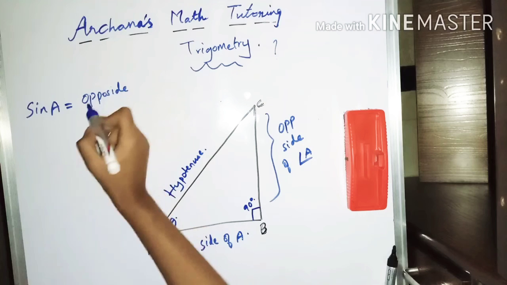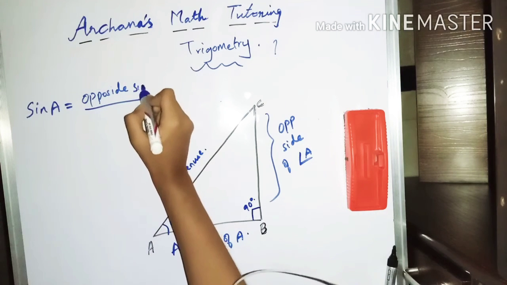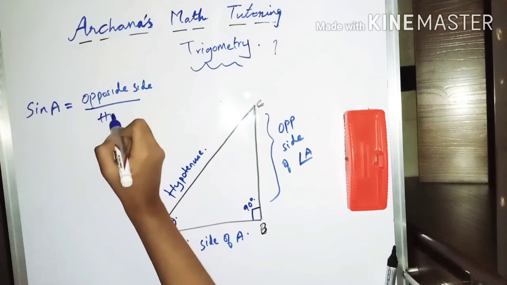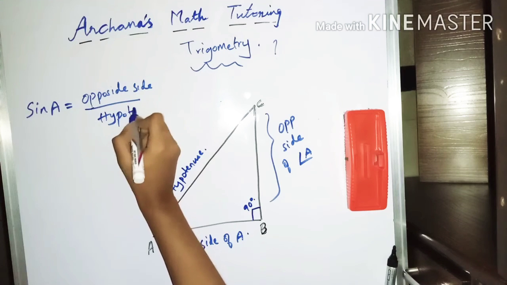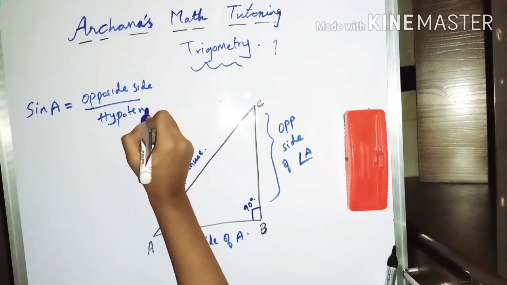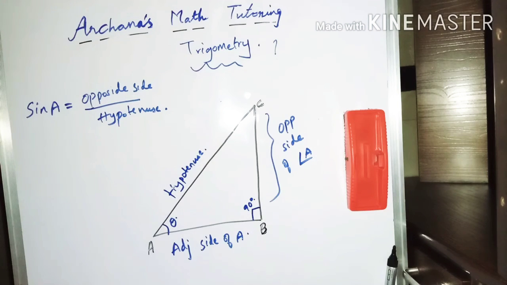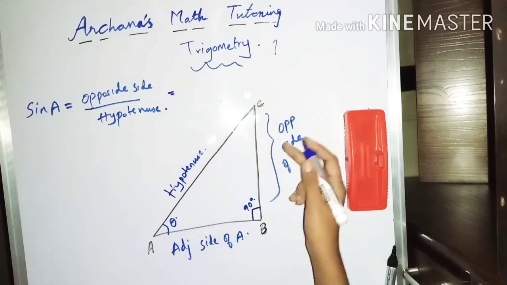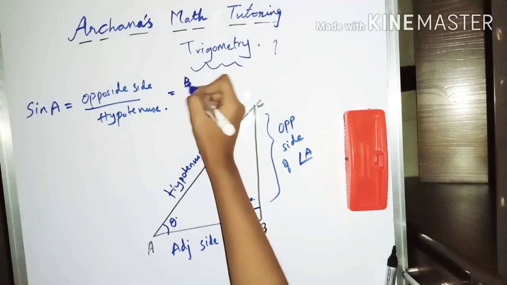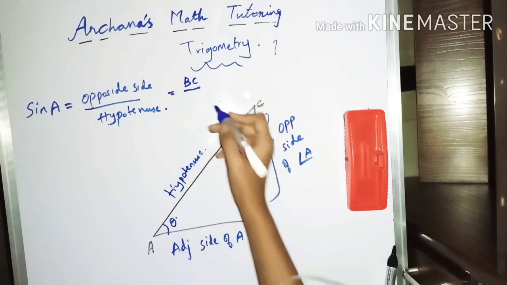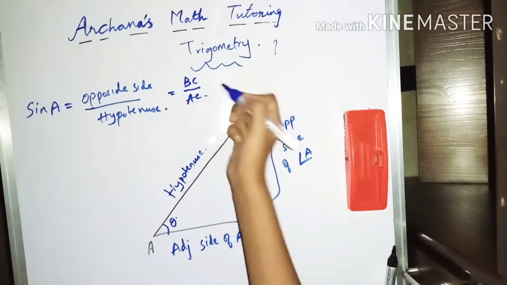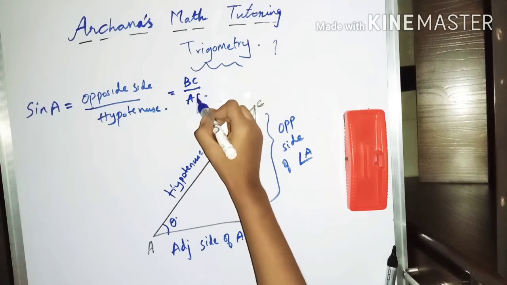It's a length, friends: opposite side by hypotenuse. So this is the sine of A, and the opposite side is BC. So BC by the hypotenuse, which is AC. From here you can conclude this.